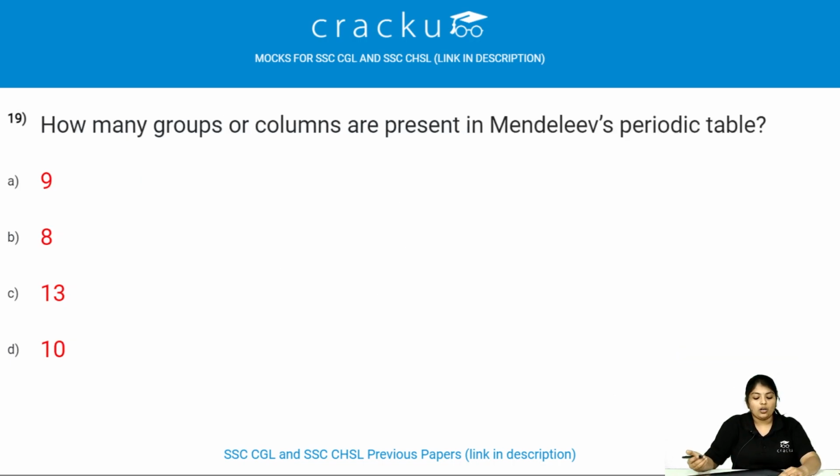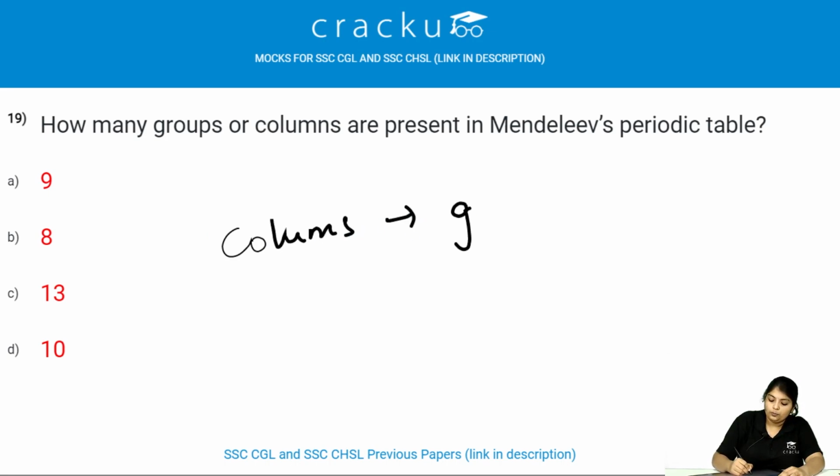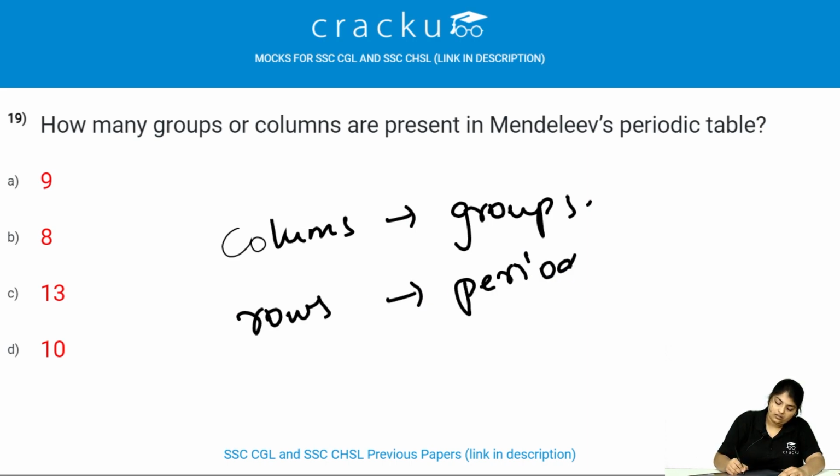How many groups or columns are present in Mendeleev's periodic table? Columns are groups and rows are periods. We have 8 groups in Mendeleev's periodic table.